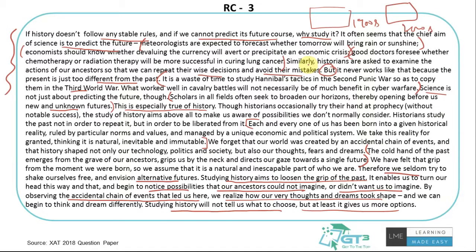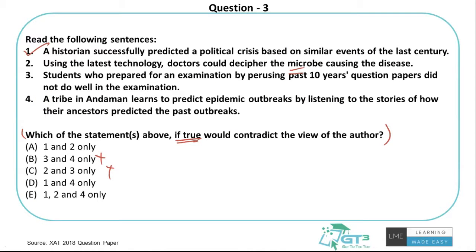Where would that go along with? Science is not just about predicting the future, though. Scholars in all fields often seek to broaden our horizons, thereby opening before us new and unknown futures. This part of it, the other side of science, is basically the inventions and discoveries, basically figuring out new things. Which is what this second statement is. Using the latest technology, doctors could decipher the microbe causing the disease. So yes, they have figured out something new, which is agreeing to what the author believes science can do. So this is not a contradicting statement.